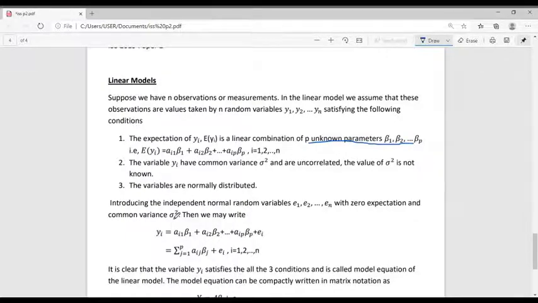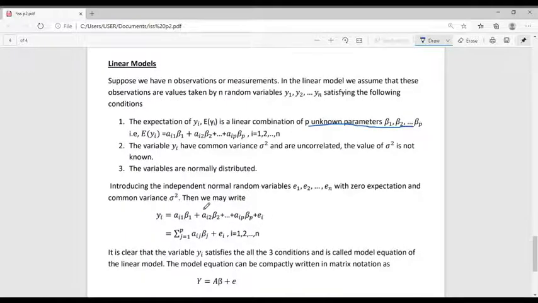Now let's introduce independent normal random variables e1, e2, etc. en with zero expectation and common variance sigma square. Then we may write yi equal to ai1 beta 1 plus ai2 beta 2 plus etc. plus aip beta p plus ei, which is equal to summation j from 1 to p aij beta j plus ei, where i ranges from 1 to n. It is clear that this equation satisfies all these conditions and is called the model equation of linear models.